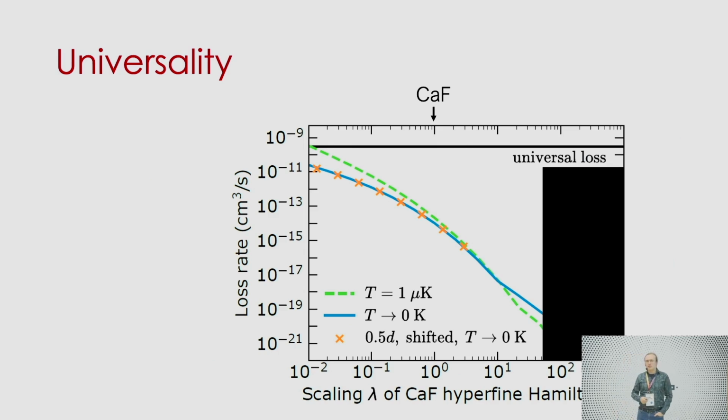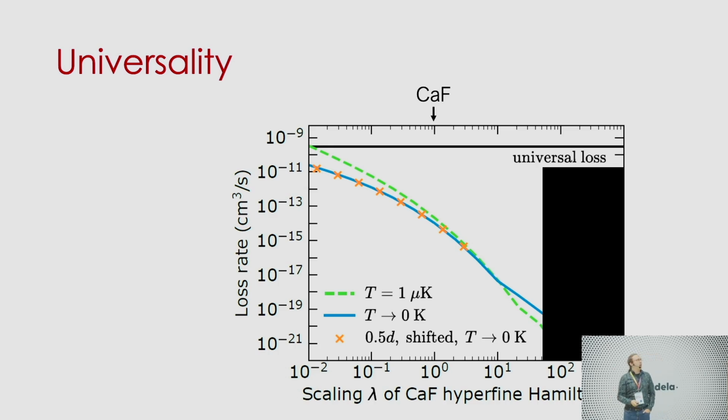We've seen this word already a few times now, but there's a kind of universality in all of this, where if you put things in dipole-dipole units, the main thing that it depends on still is how big your hyperfine structure is. So you can blow this up by scaling the whole hyperfine structure, and that's what I plot here on the x-axis. And you see the bigger your hyperfine structure becomes, the bigger this barrier of this repulsive potential becomes, and you basically lower your loss rates dramatically. And this holds very well for open shell molecules, because electron spin has large hyperfine coupling.